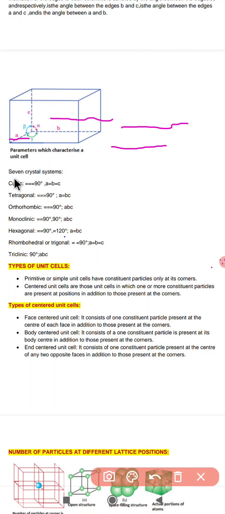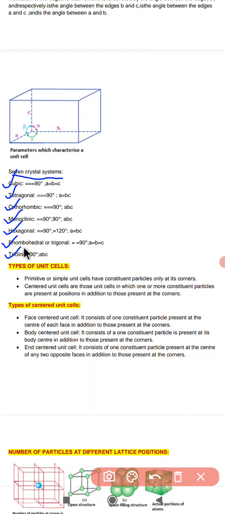So these are the 7 crystal systems. First is cubic, which we discussed, then tetragonal, orthorhombic, monoclinic, hexagonal, rhombohedral, and the last one is triclinic. In the case of triclinic, it has only one type, the primitive one. There, A is not equal to B is not equal to C, and alpha, beta, gamma are not equal to 90.